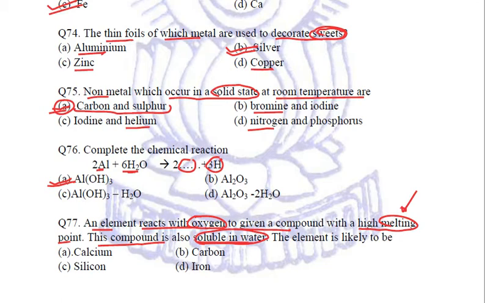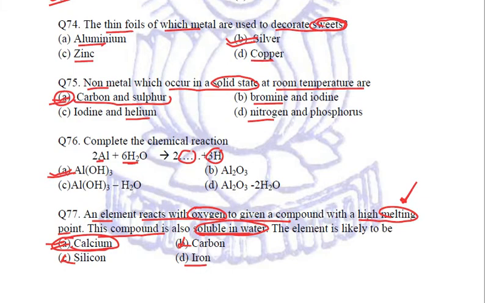So directly carbon and silicon will be struck off. We are left with calcium and iron, right? Now we say that it is a high melting point having, and it is soluble in water. We'll go with calcium. Fine. Calcium reacts with oxygen to form calcium oxide, which is readily soluble in water also, and it has got a high melting point also. Right? So the answer is A.